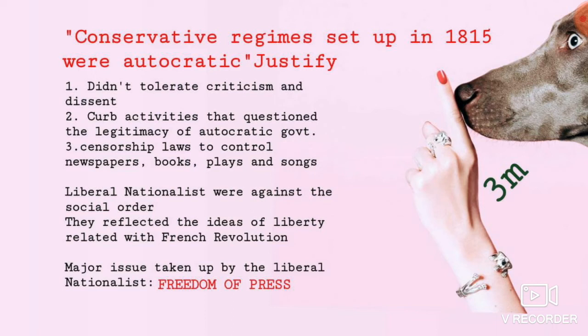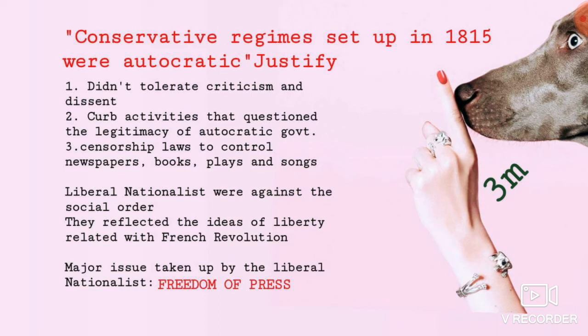And number three, they imposed censorship laws to control newspapers, books, plays, and songs. Censorship means what? If something is not good for the people to watch, they will remove it. You know about the censor, right? Similarly, in that time period, the people could not speak anything they wished about the government. If so, it would be censored.